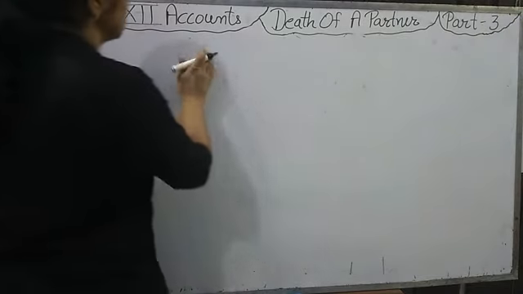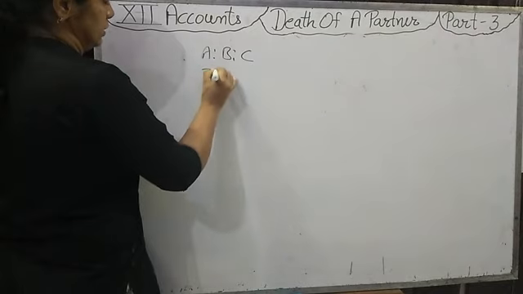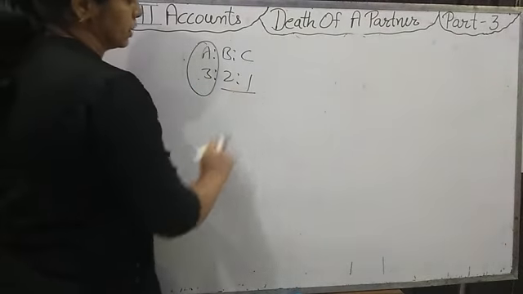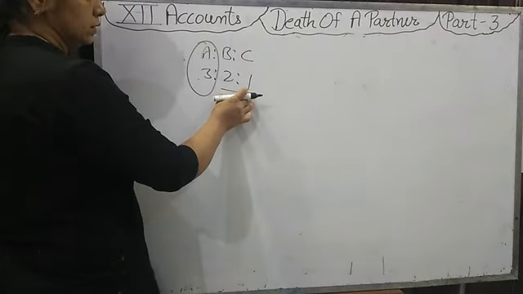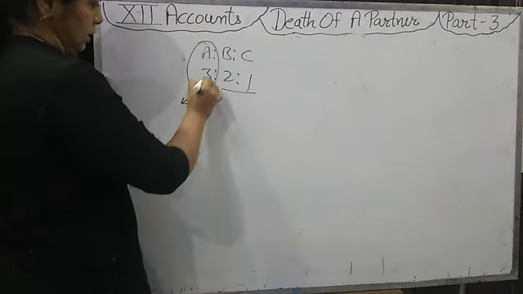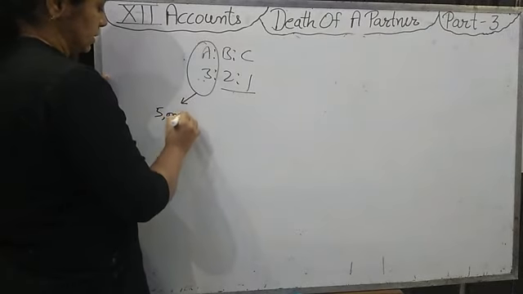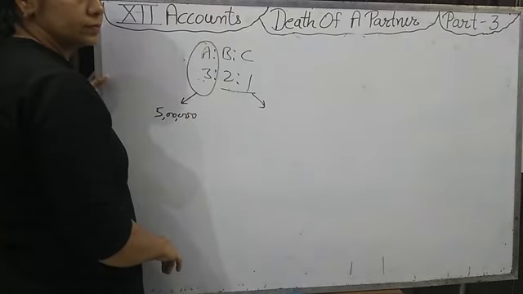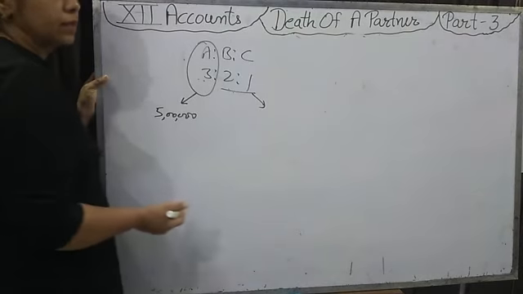Yes students, sometimes it's given in the question that to pay the retiring partner, the remaining partners bring money equally. If the firm has to pay after retirement rupees 5 lakh, and this 5 lakh will be brought by B and C equally, or in their new profit sharing ratio, anything can be given.